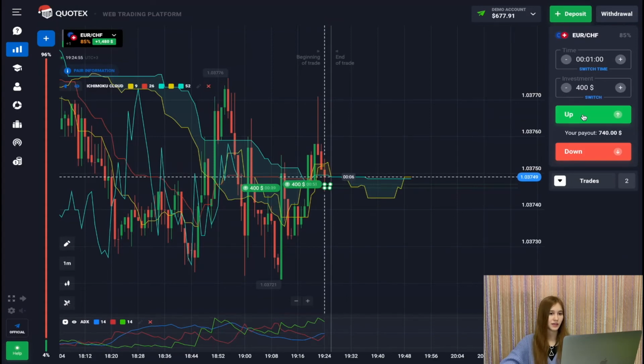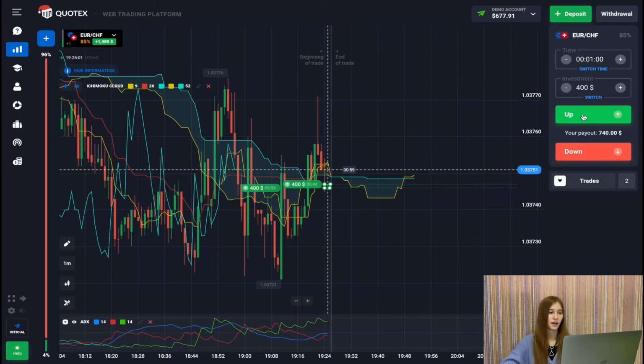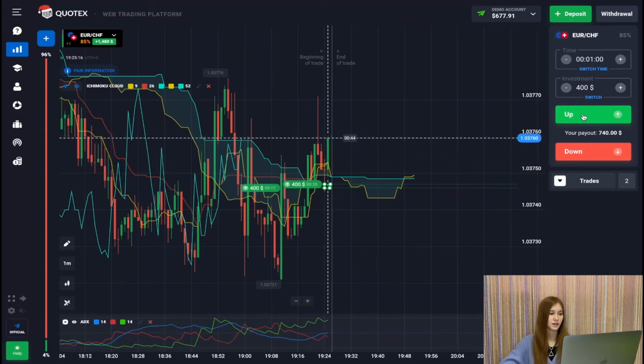As we see that the price is leaving the cloud, we see an upward movement along the turquoise line. The yellow line crossed the red one. We see that we have a direct covered signal to successfully close the deal.